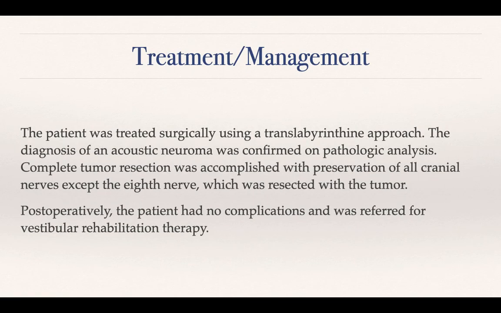The patient was treated surgically using a translabyrinthine approach. The diagnosis of an acoustic neuroma was confirmed on pathologic analysis. Complete tumor resection was accomplished with preservation of all cranial nerves except the 8th nerve, which was the involved nerve, which was resected with the tumor. Post-operatively, the patient had no complications and was referred for vestibular rehabilitation therapy.